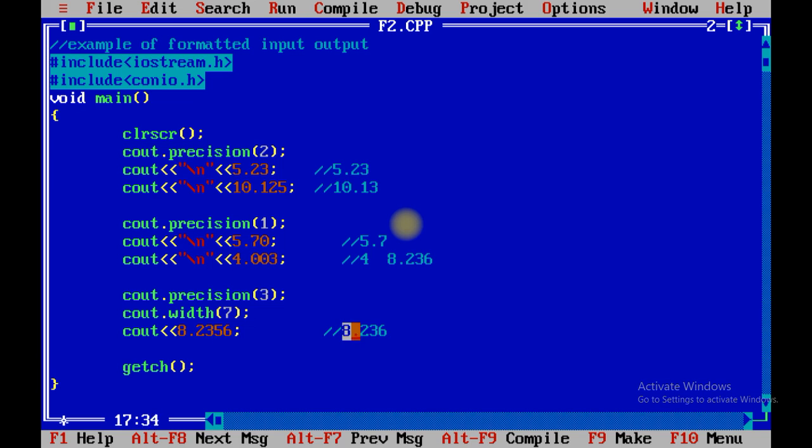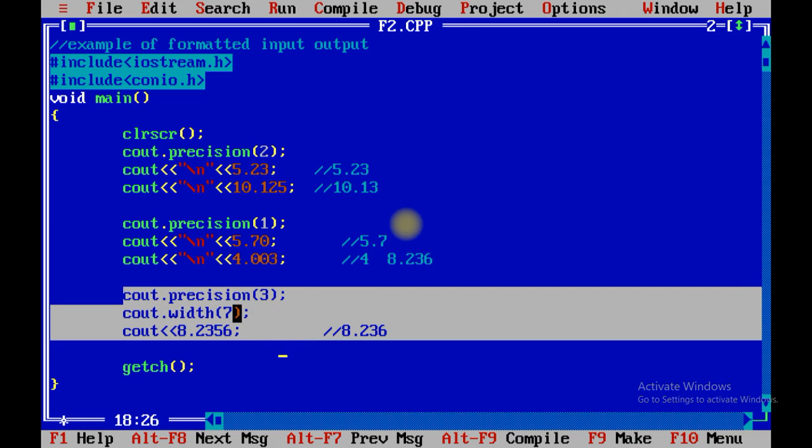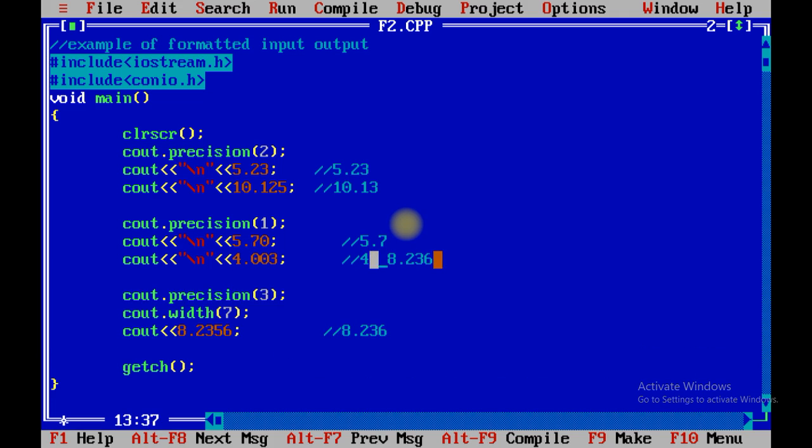So it will print 8.236. But before printing we have set the width of this particular number to 7, and we have only 5 characters, so it will put 2 spaces before the number and then print 8.236. Remember one thing, over here I have not used \n, so it will print in continuation of the line. So this is the second program.